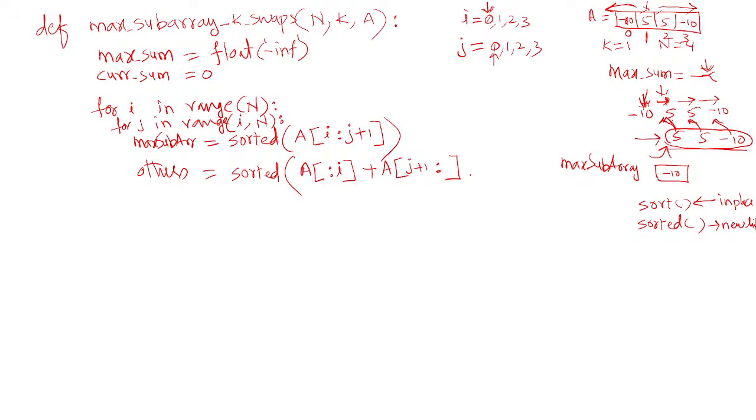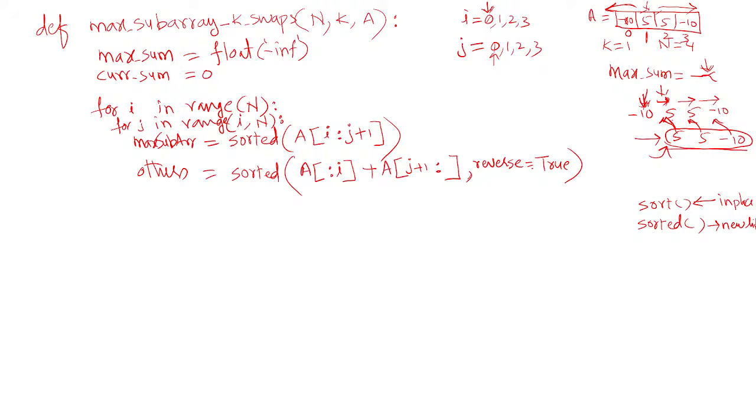This is all the other elements you will get, and they should be arranged in descending order, I said. For that, you can say reverse is equal to true, then it arranges the numbers in descending order.